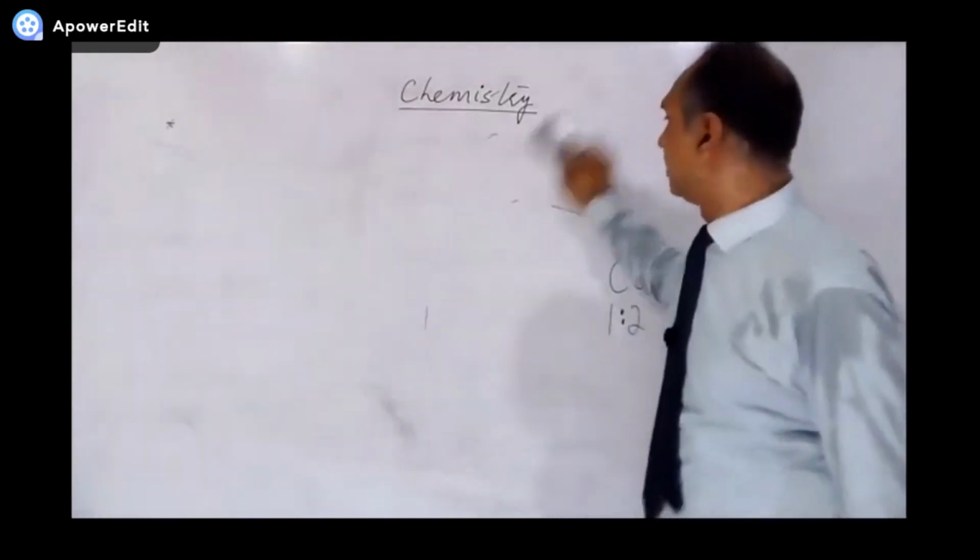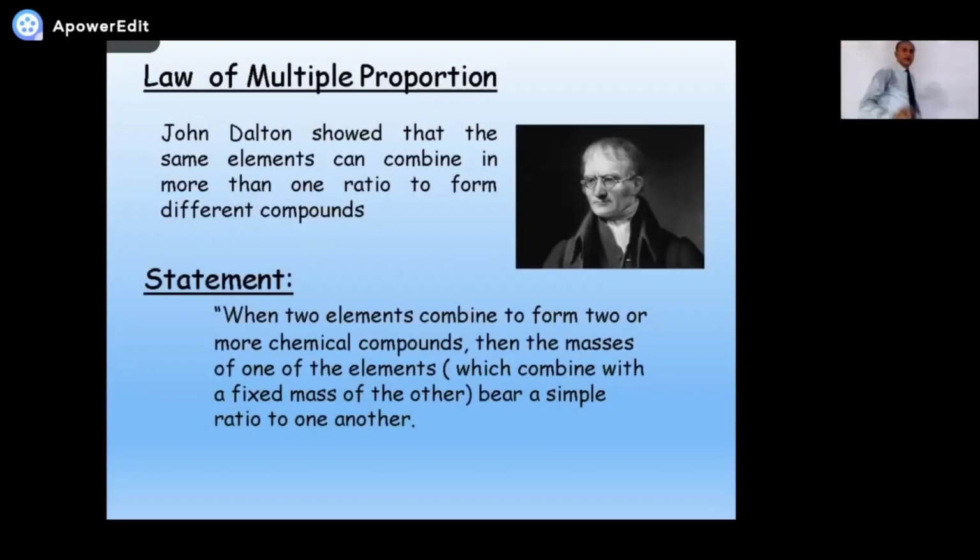So here comes the law. When two elements combine to form two or more different chemical compounds, then the masses of one of the elements, like we have oxygen over here, which combine with a fixed mass of the other, like carbon, like hydrogen.